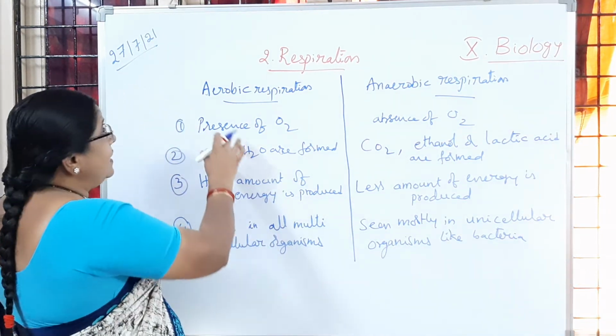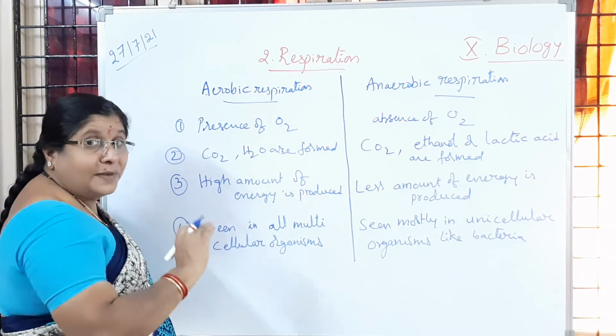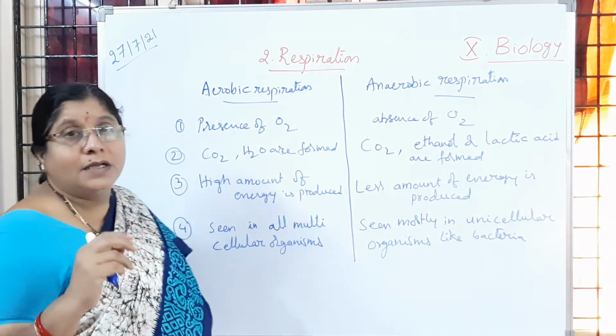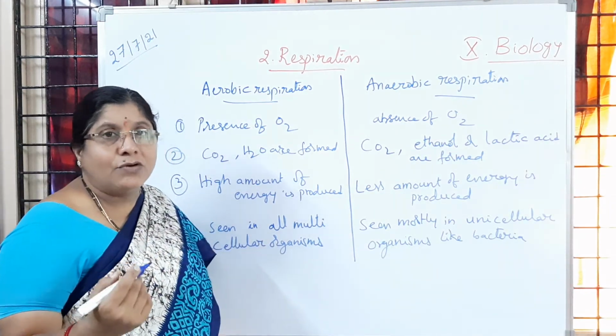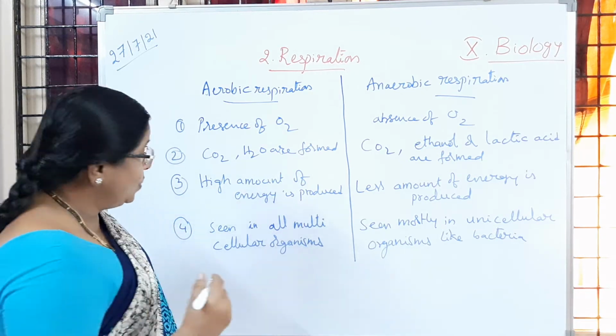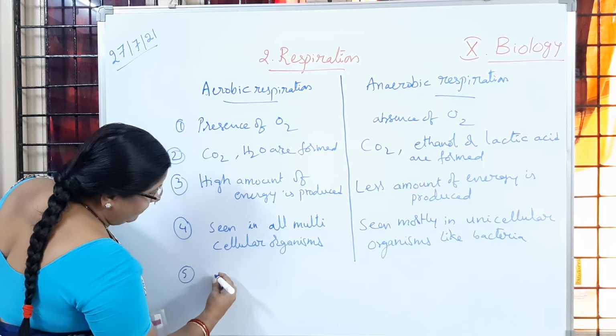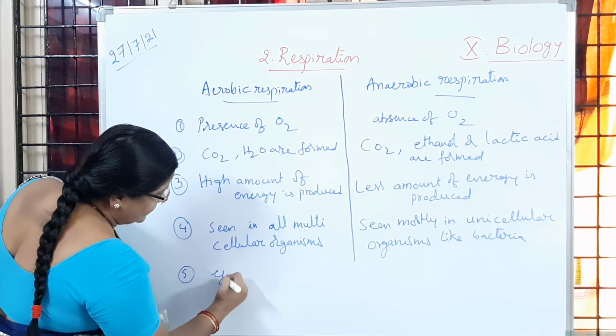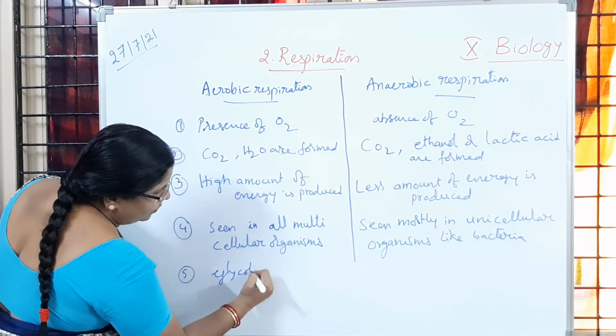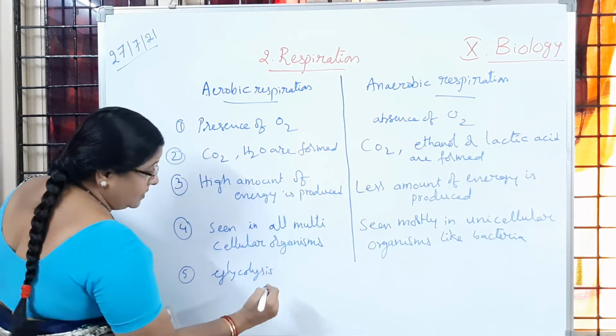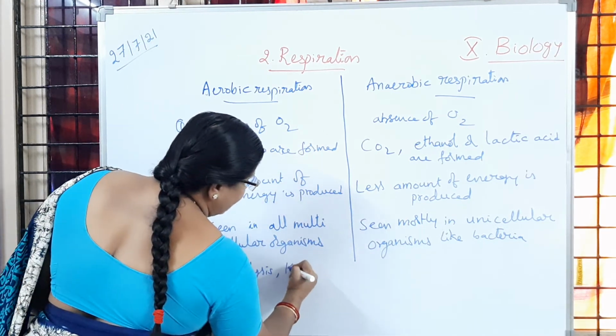Here complete oxidation, breaking down of glucose, is happening. In what way does that complete breaking down of glucose happen? Two steps are there. One is glycolysis and the other is the Krebs cycle.